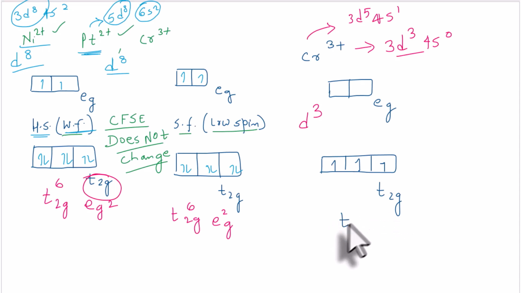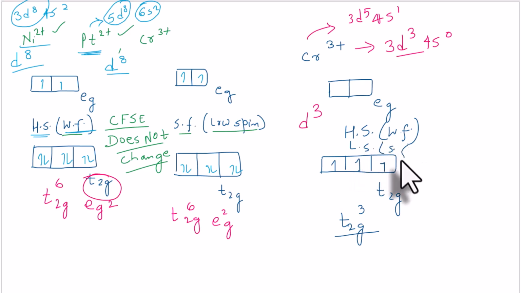So for d3, it is always T2G3, whether it is high spin or weak field, or it is low spin or strong field. So in both the situations, there is only one option, that we fill the 3 electrons in the T2G orbitals singly occupied. So T2G3, both in the strong field as well as in the weak field.